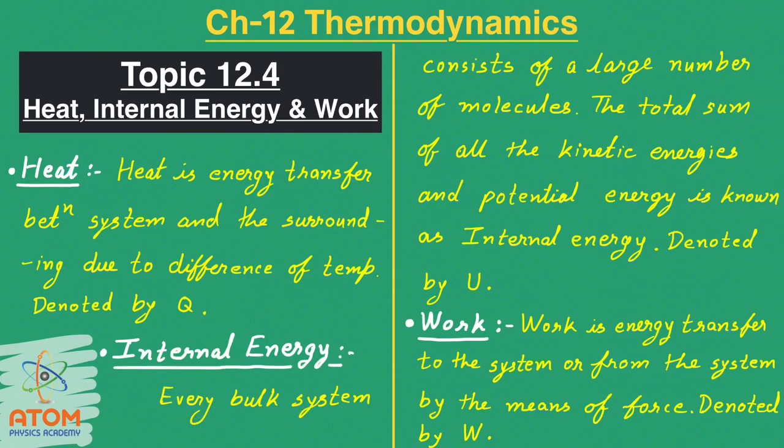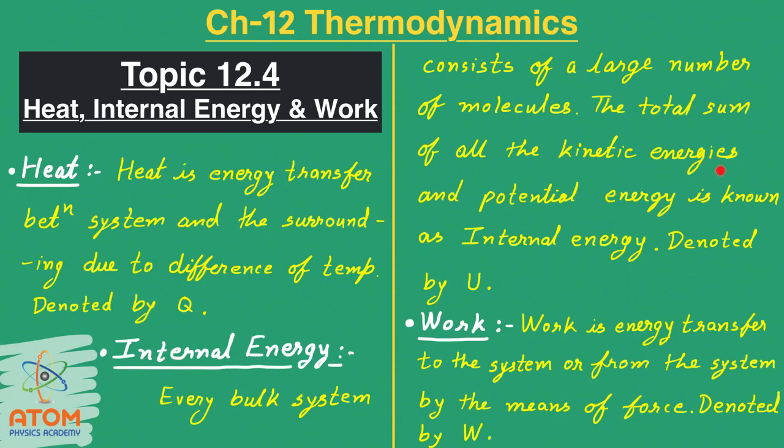Every bulk system consists of a large number of molecules. The total sum of all the kinetic energies and potential energy is known as internal energy of the system. Let me elaborate this. See, any bulk system, either it is solid, gas, liquid, whatever it is, has a large number of molecules, and all of these molecules have some sort of kinetic energy.